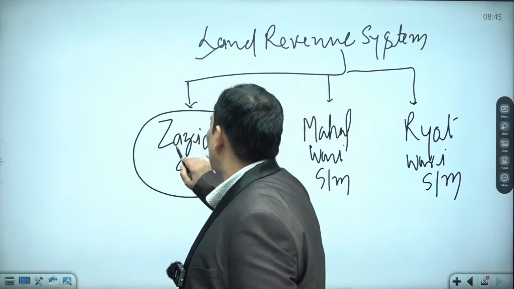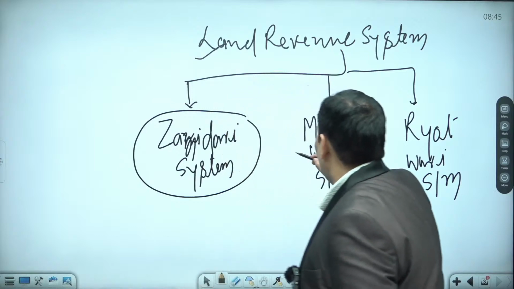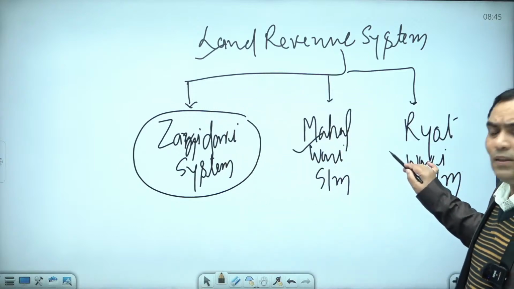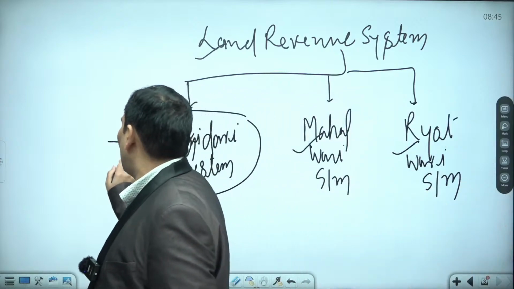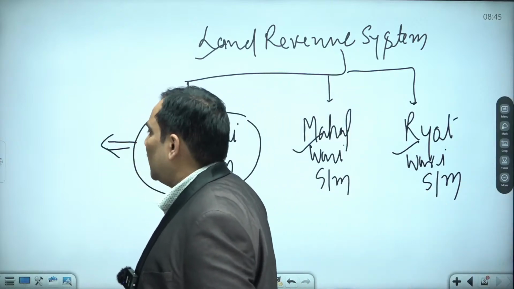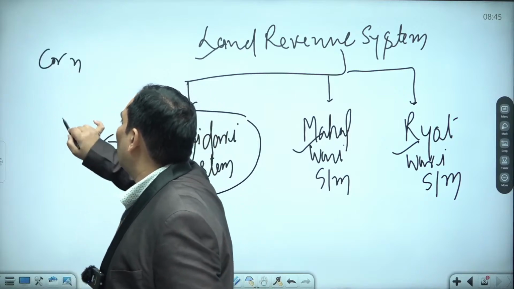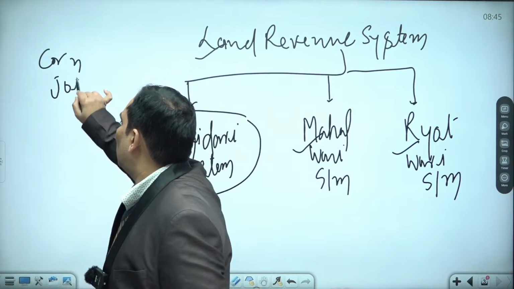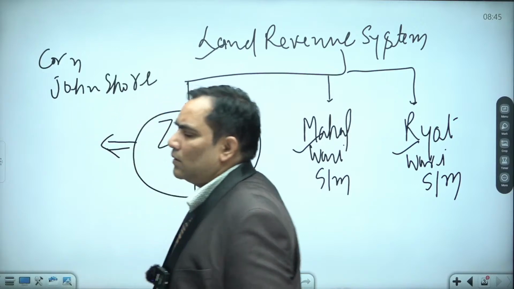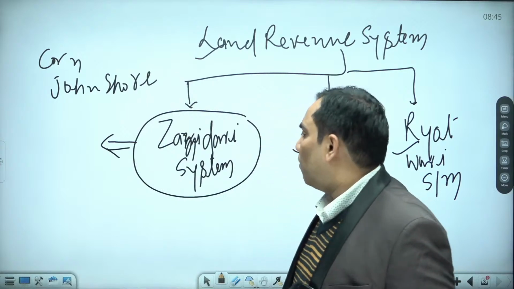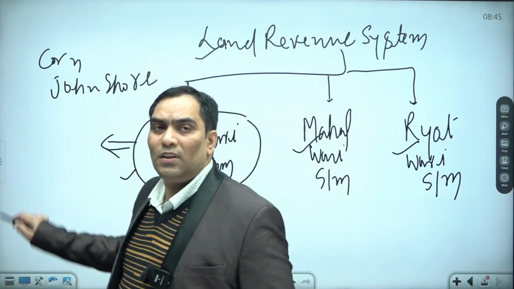One was known as the Jamindari system, another was known as the Mahalwari system, and another was known as the Rayatwari system. This Jamindari system was introduced by Cornwallis, because Cornwallis was the then Governor General of Bengal Presidency, and it was introduced in Bengal Presidency.